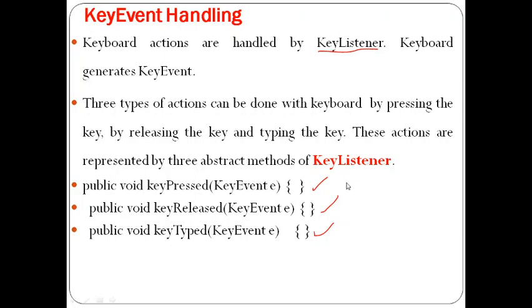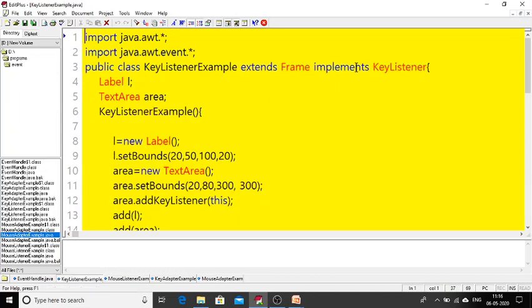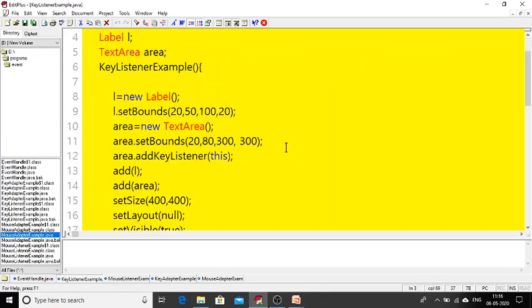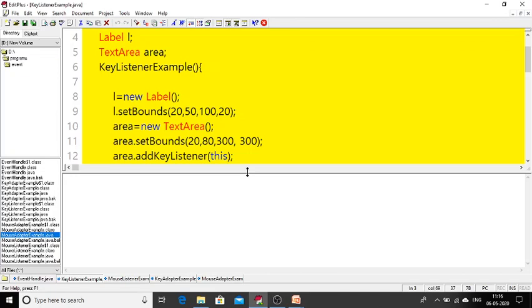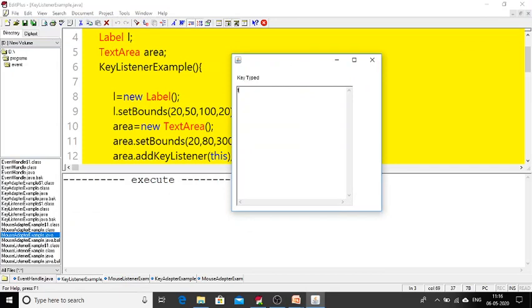For a better understanding, I can show a small program, try to understand. See here, in the previous topic we used the action listener. Here we are using the key listener. First of all, I will show the output, then you can better understand how this particular program is working. See here, when I press a character on my keyboard, it is showing key type. When I release, it's showing key release. And whatever characters I enter here are shown in this particular text box.